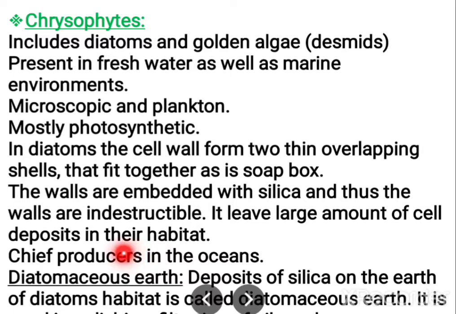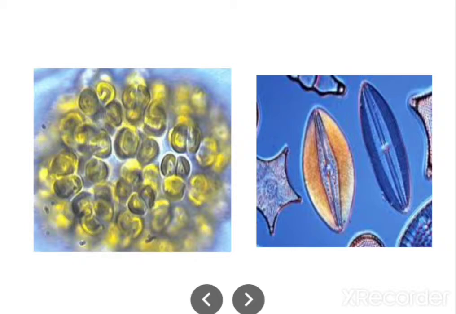As they cannot be destroyed, even if the diatoms die, the silica wall gets deposited in the oceans. So they are the chief producers of the oceans. The producers of this marine ecosystem are these diatoms. After the death of the diatoms, the deposits of silica on the earth form diatomaceous earth. This diatomaceous earth, this silica, can be used for polishing and filtration of oils and syrups. And these are the diatoms, children.